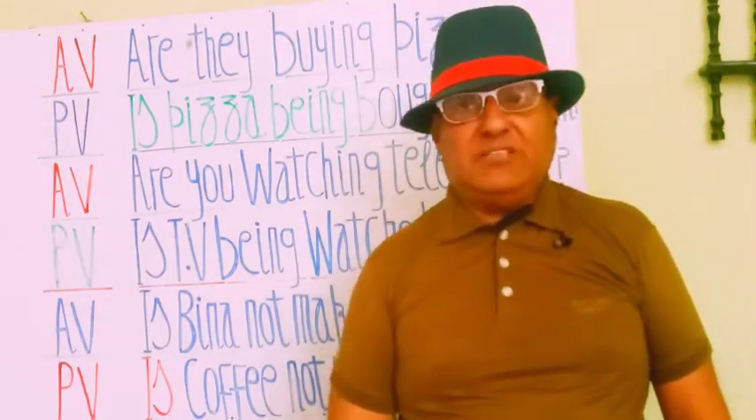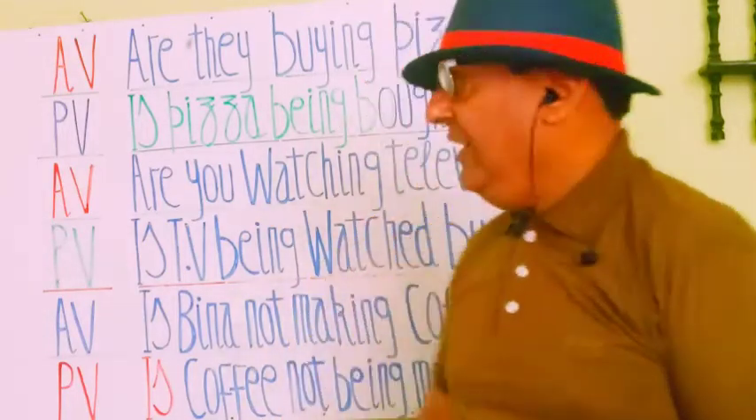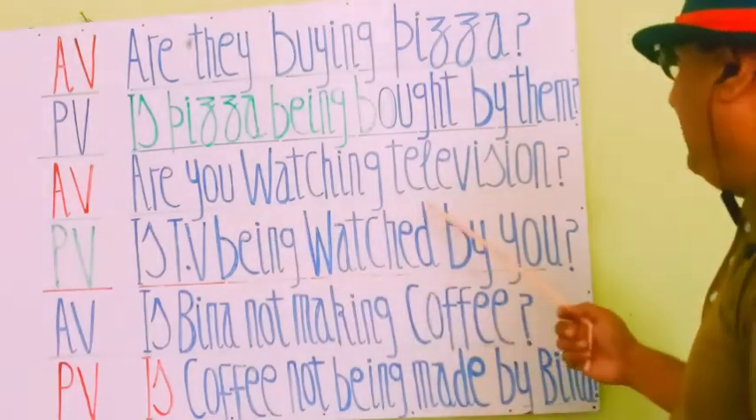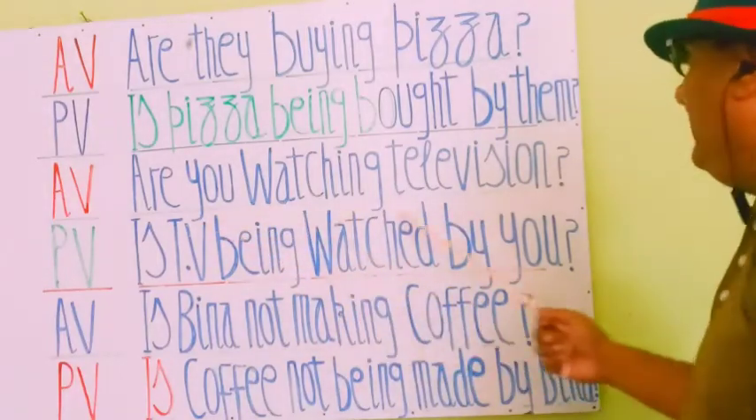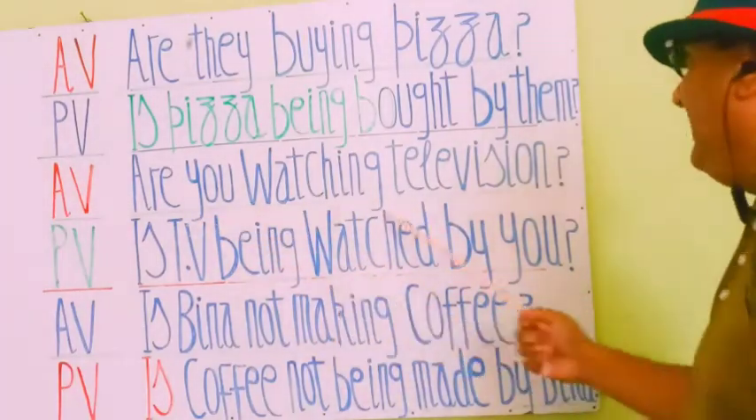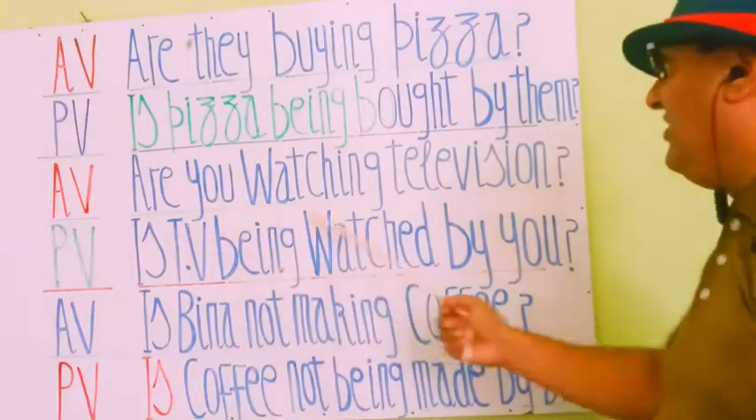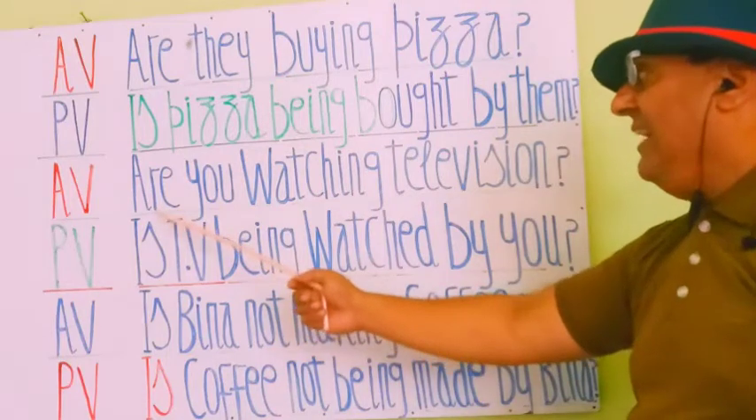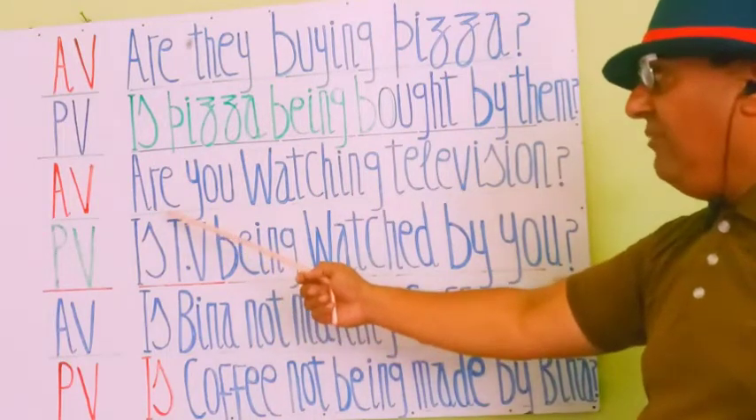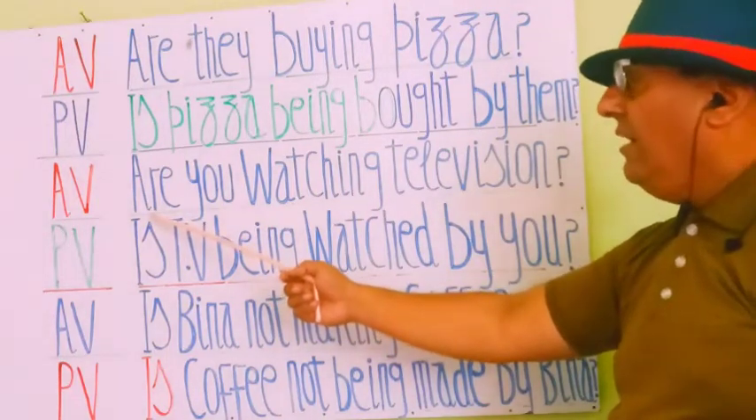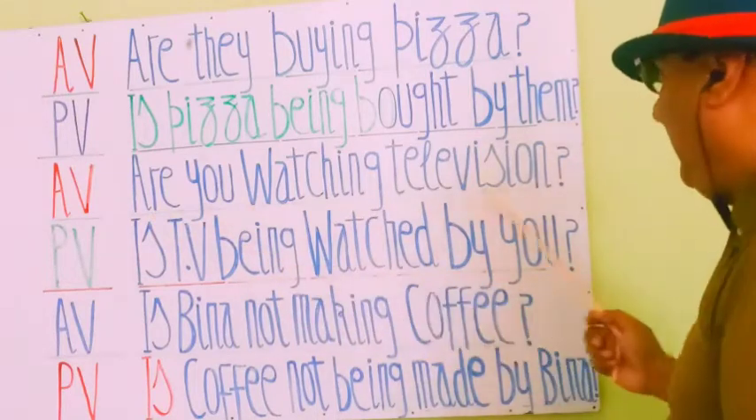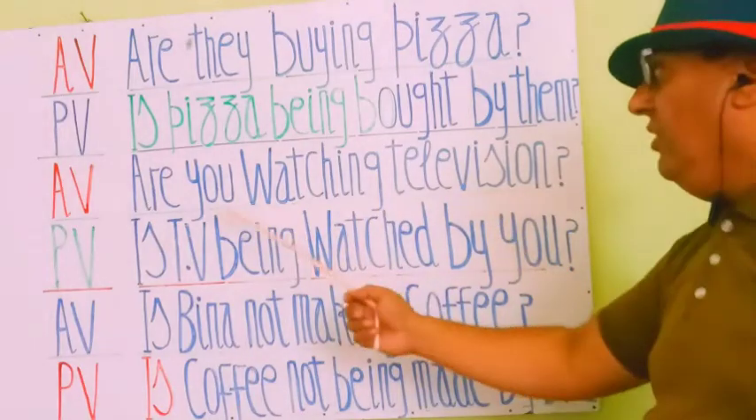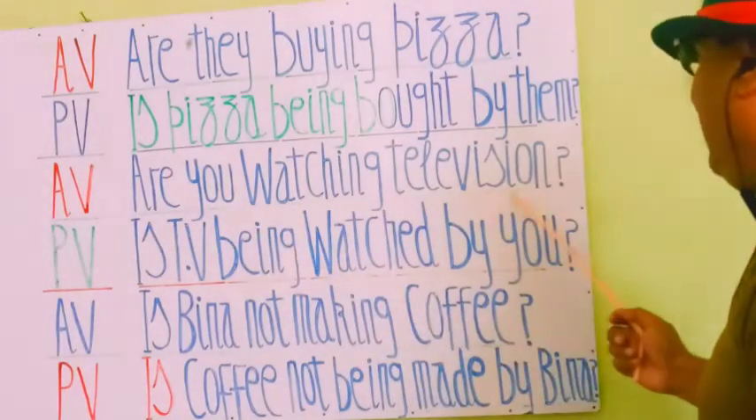Let's move to the next statement. You see that next statement is in active voice. Are you watching television? You see that it's a question because helping verb is in the start. Are you watching television? You is a subject and television an object.